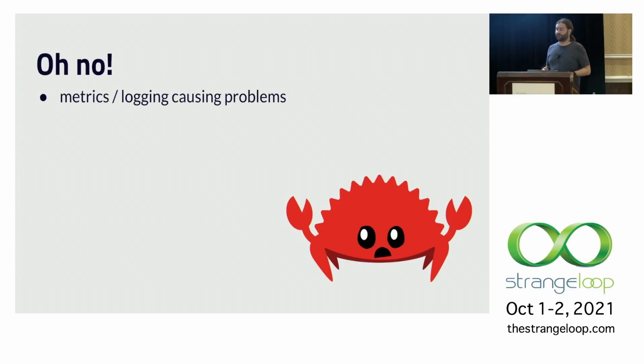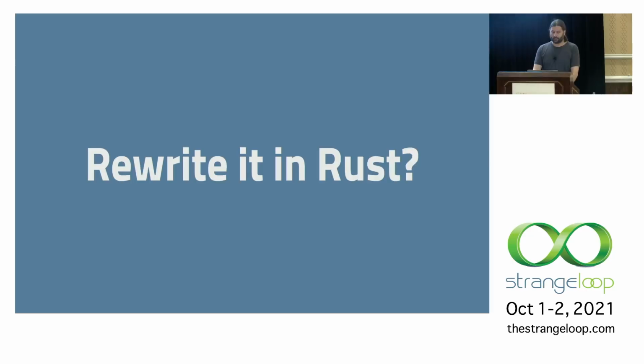I could rip out the Rust versions of my foundational libraries, go back to using the C implementations, try and create more ergonomic wrappers around those libraries, or maybe I could figure out some way to make the C library talk to the Rust metrics and logging. It was all getting really super gross, though. I spent a lot of time just feeling crushed by this problem and trying to figure out a good way to move forward. And ideas that seemed bad at first were starting to sound better. Maybe I could rewrite this storage library in Rust.